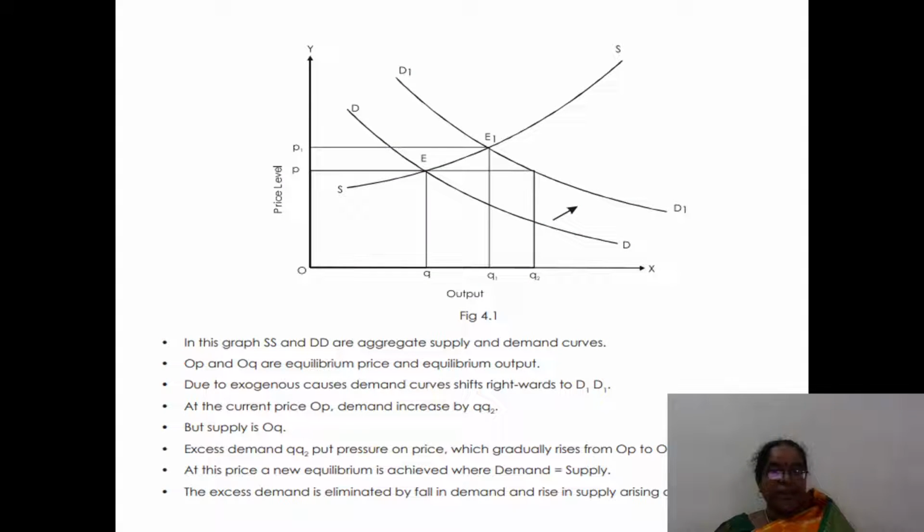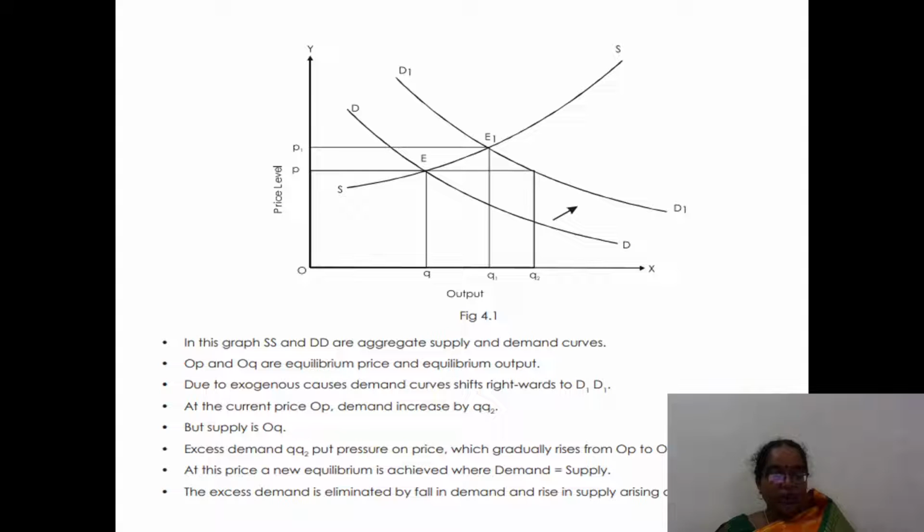And see the graph. In this graph, SS and DD are aggregate supply and demand curves. SS means aggregate supply curve, DD means aggregate demand curve. OP and OQ are the equilibrium price and equilibrium output. OP means equilibrium price, OQ means equilibrium output. Due to exogenous causes, the demand curve shifts rightwards to D1.